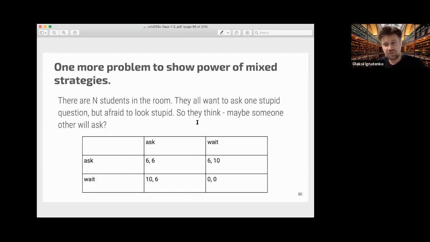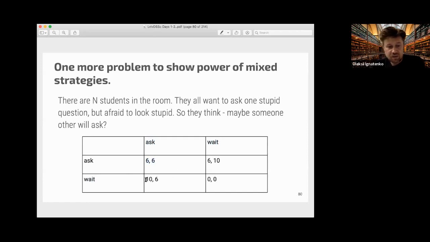So if we have, for example, two students, we have ask and wait. These are two strategies. So this is the strategic situation. It's actually very common in other applications, but I will talk about that after we solve it. And the other student also can ask or wait. And if they both ask, they get a payoff of 6.